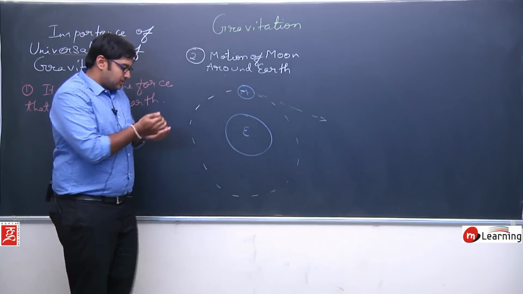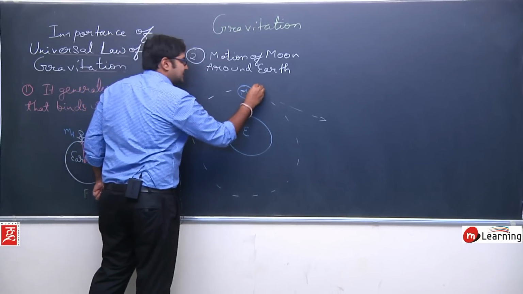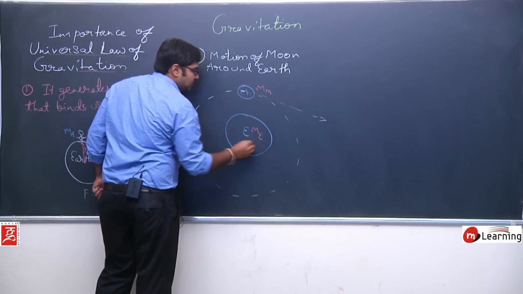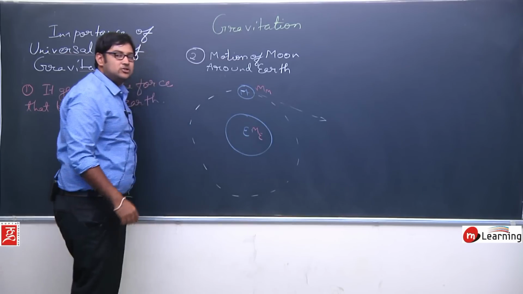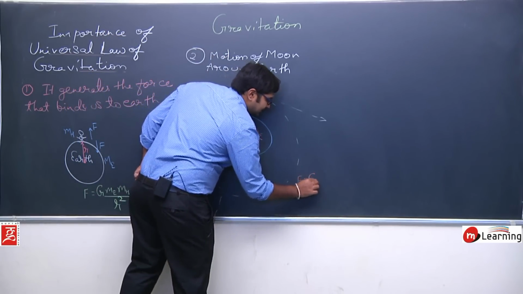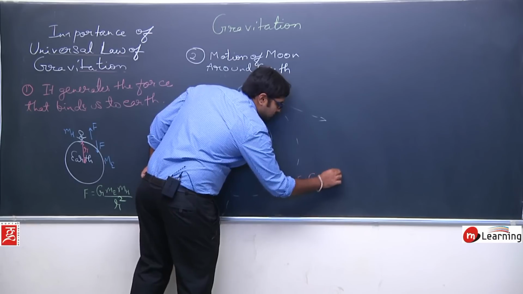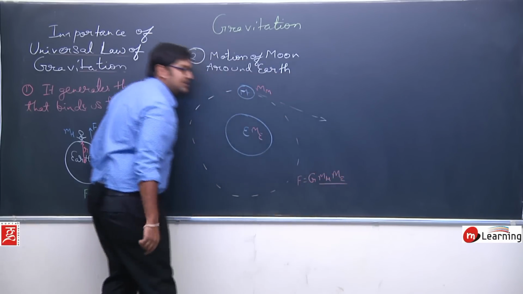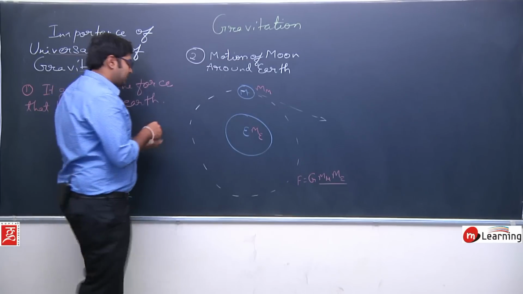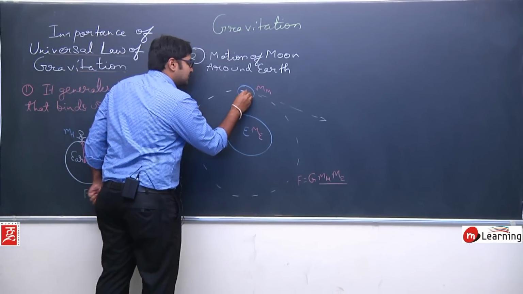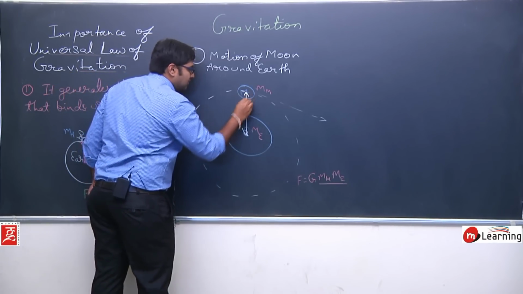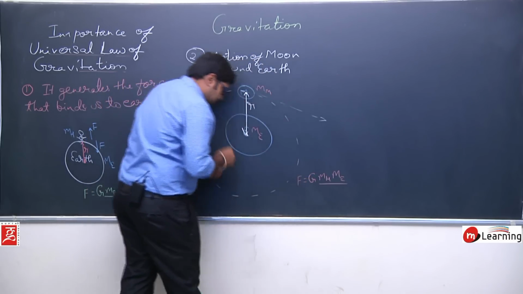It's because these are two bodies, let us say the mass of moon is mm and the mass of earth is me. There is a force of attraction between these two, and that force F equals G times mass of moon into mass of earth upon the square of the distance between the two. Distance between the two means the distance between the center of moon and the center of earth. So this distance is r, upon r square.